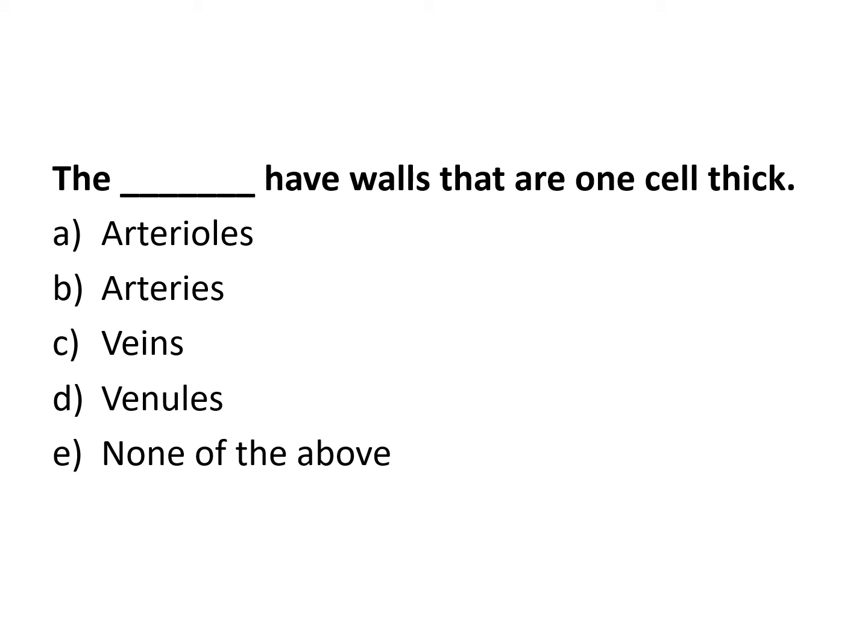Is it the arterioles? Nobody? Arteries? Are they leaky? Are the veins leaky? Are the venules leaky? How about the capillaries? Yeah, so remember the capillaries are the exchange vessels. They're super thin so that things can go through them, 1 cell thick.